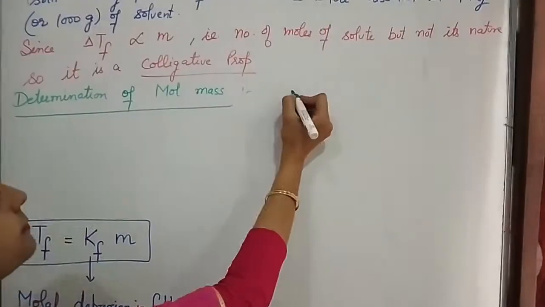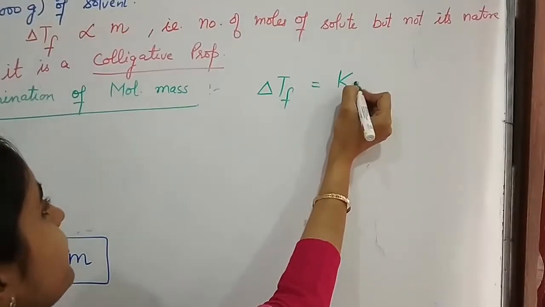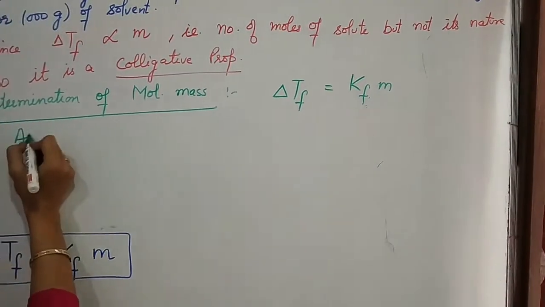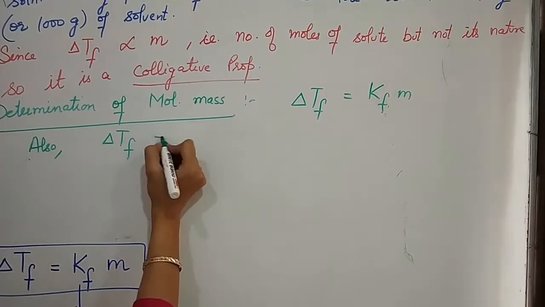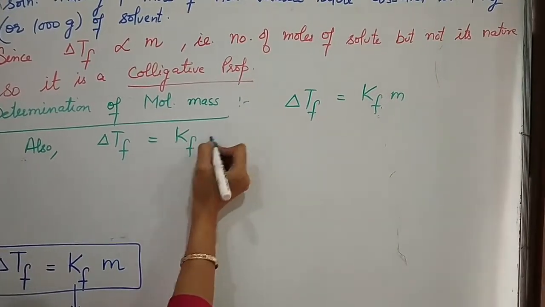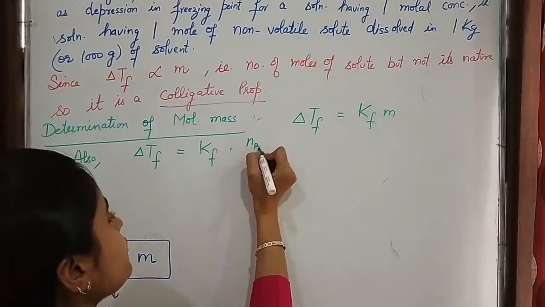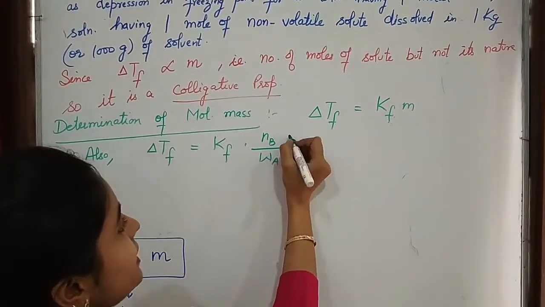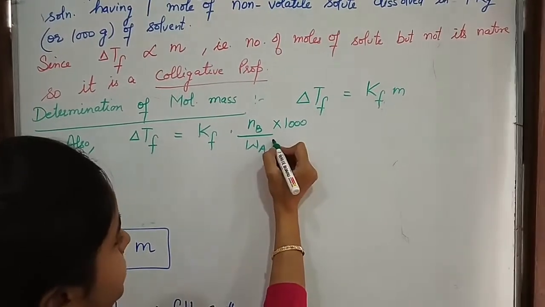We have the relation delta Tf is equal to Kf into m. Also, we can write delta Tf is equal to Kf into molality, because molality is number of moles of solute dissolved per kg of solvent, and if it is in grams then we multiply the numerator with 1000.